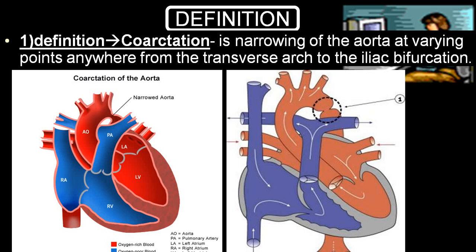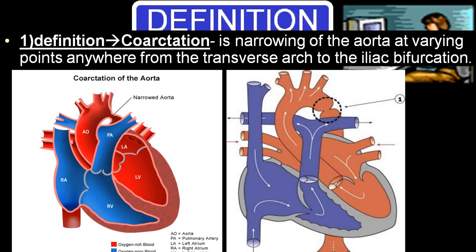By definition, it is a narrowing of the aorta at different, varying points, anywhere from the transverse arch up to the iliac bifurcation. The most common is close to the duct, that is, the insertion of the duct. If it is before, we call it preductal. If it is at the insertion, we call it ductal. And if it is after the duct insertion, we call it postductal. So it is basically divided according to site, in relation to the duct, into three groups: preductal, ductal, and postductal.